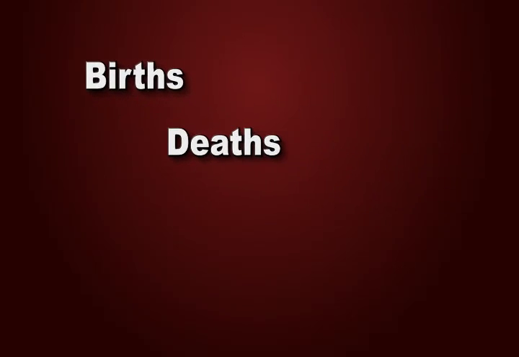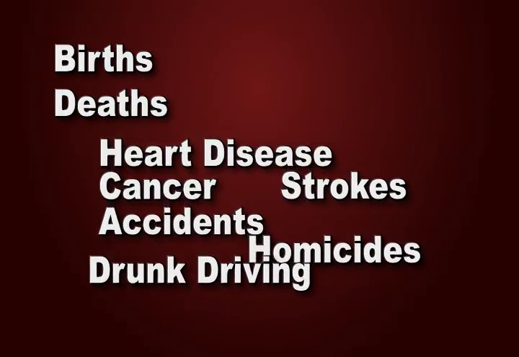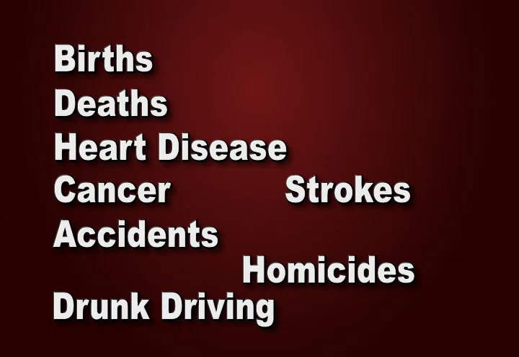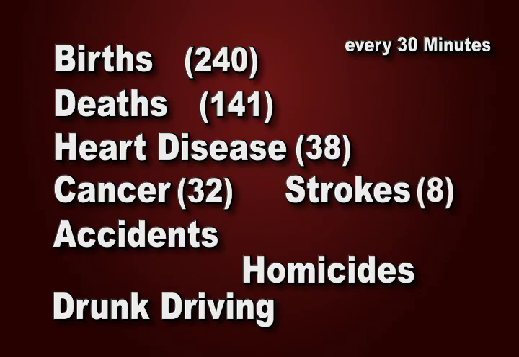For example, we'd probably want to know how many people are actually born. How often do people die? What are some of the other leading causes of death? By having these things in place and adding numbers to them, we can get a perspective. For example, if we took everything in a 30-minute block, we have 240 babies born. We have 141 people die. We have 38 die from heart disease, 32 from cancer, 8 from strokes, 7 from accidents, 1 dies from a homicide, and 1 dies from a motor-related alcohol accident.